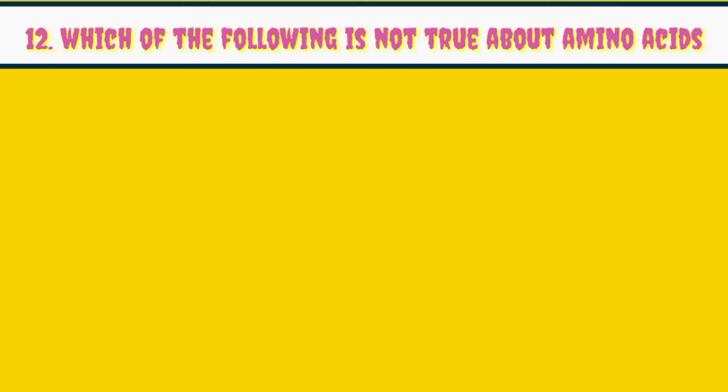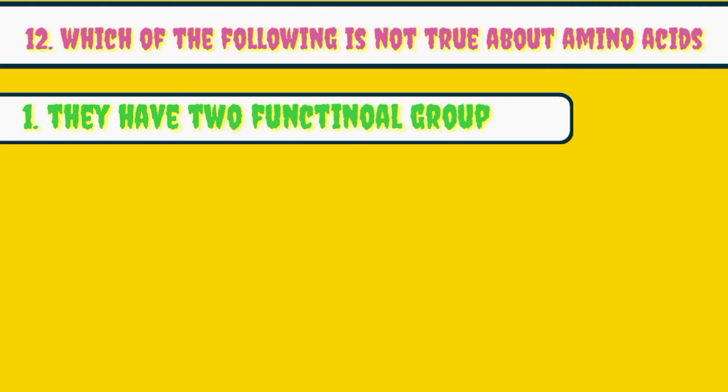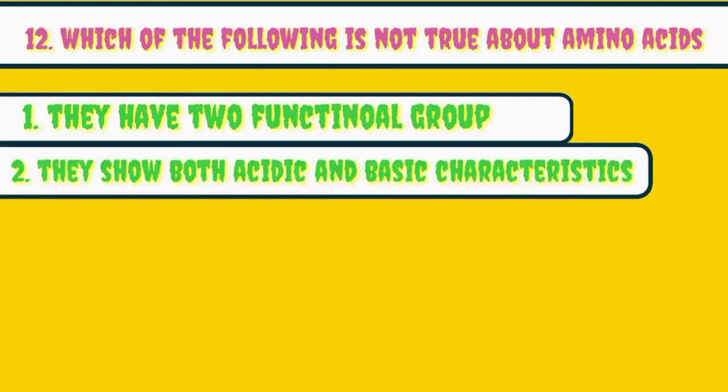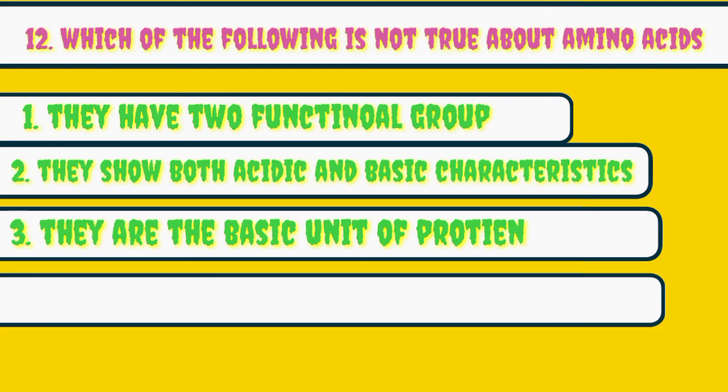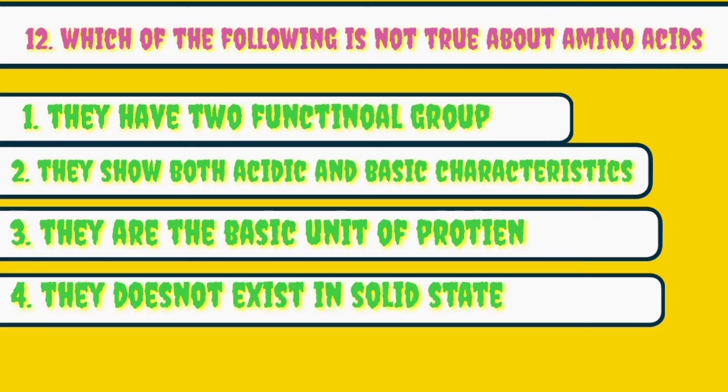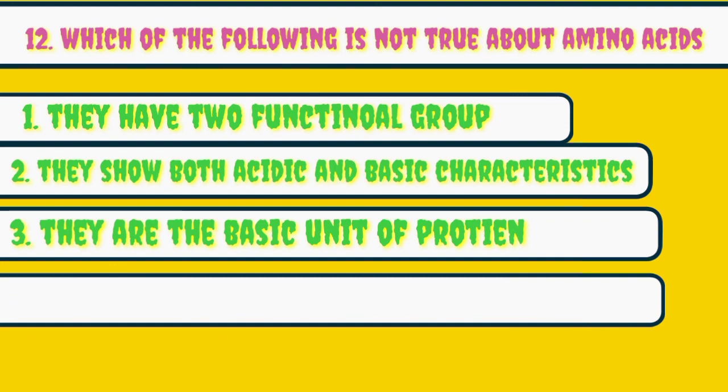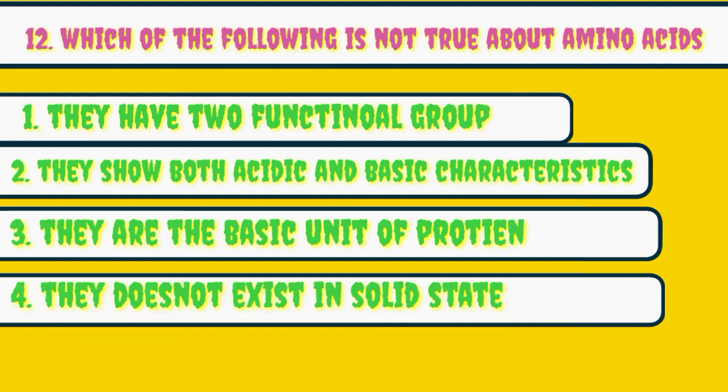Our 12th MCQ: which of the following is not true about amino acids? Option 1, they have two functional groups. Option 2, they show both acidic and basic characteristics. Option 3, they are the basic unit of protein. Option 4, they do not exist in solid state. Friends, here we have to select the sentence which is not true about amino acids. If you see the first option, they have two functional groups. Yes, amino acids have two functional groups.